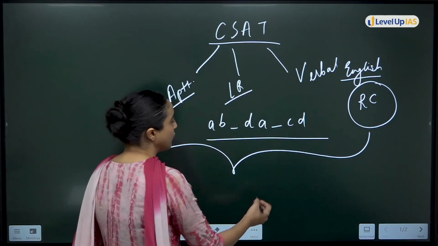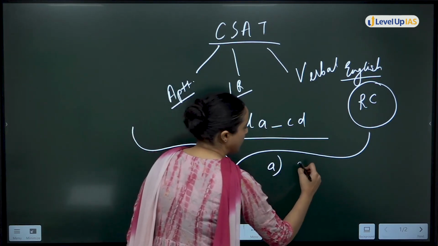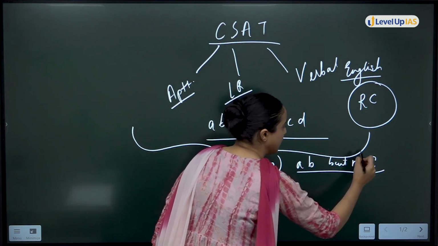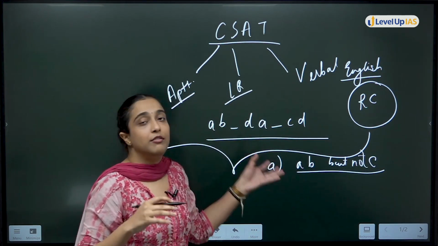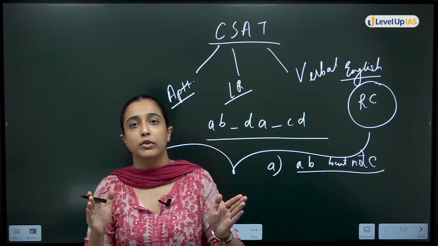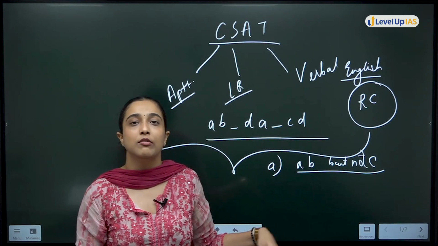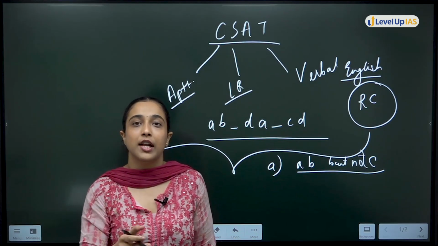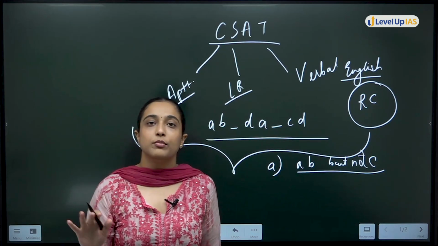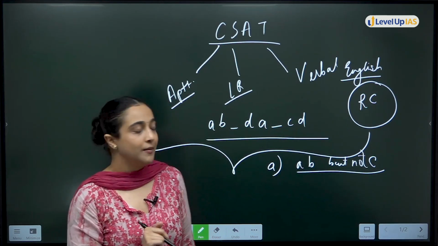In some questions you have options like A, B, but not C. We will see questions like this, where we will not have to solve the complete question. The question will be tough and time consuming, but with option elimination, we will be able to do it in 10-20 seconds. So this is also a trick. All these points you have to keep in mind.